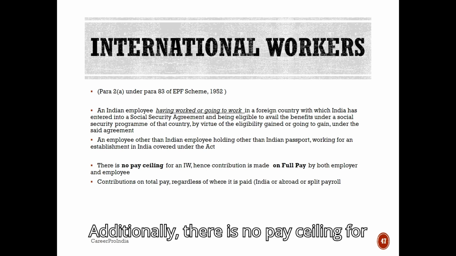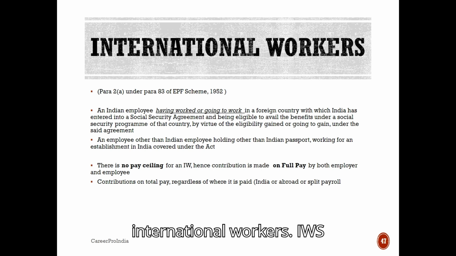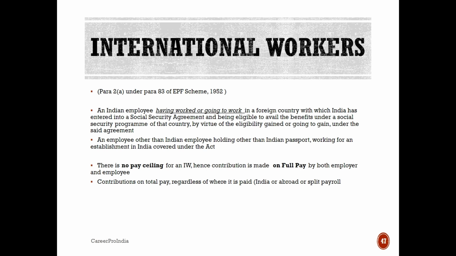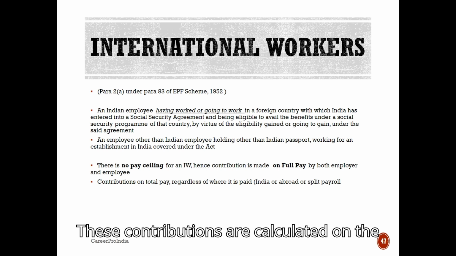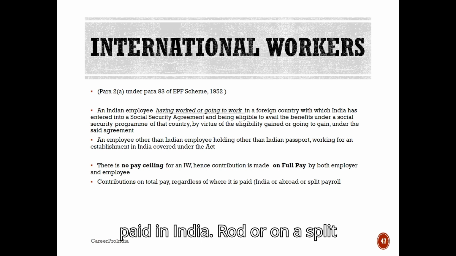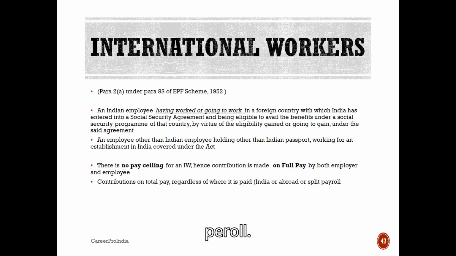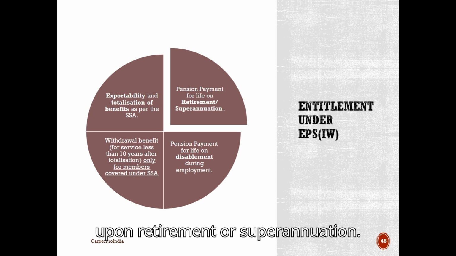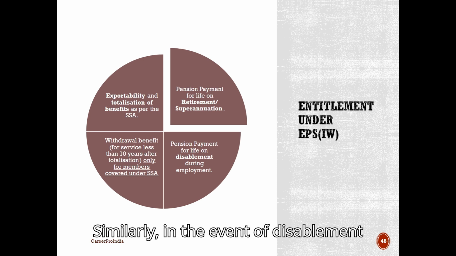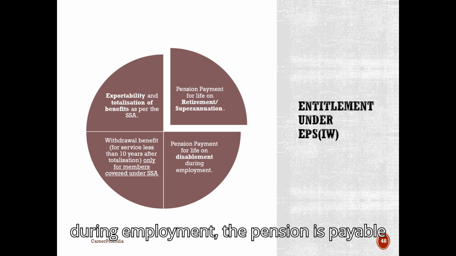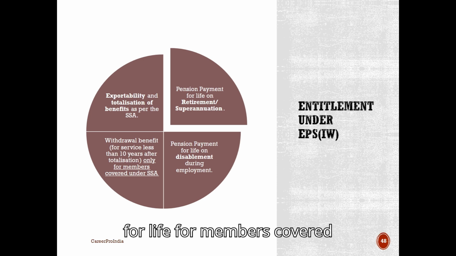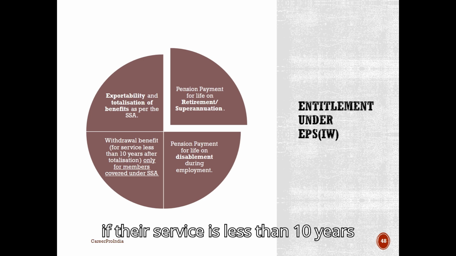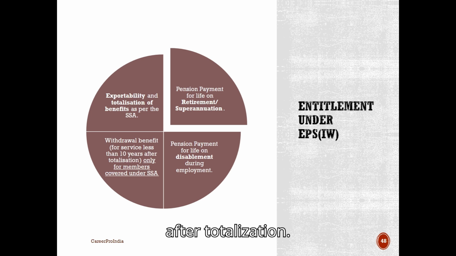Additionally, there is no pay ceiling for international workers, IWs. Contributions are made on the full salary by both the employer and employee. These contributions are calculated on the total pay, regardless of whether it is paid in India, abroad, or on a split payroll. Pension payments are provided for life upon retirement or superannuation. Similarly, in the event of disablement during employment, the pension is payable for life. For members covered under a Social Security Agreement, SSA, a withdrawal benefit is available if their service is less than 10 years after totalization.